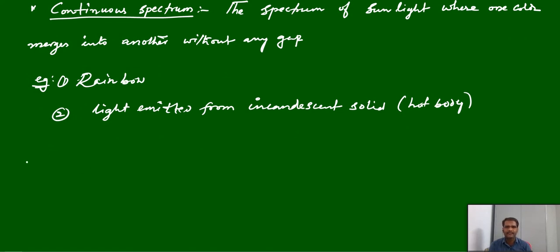That is a continuous spectrum. Second one, discontinuous spectrum. In case of discontinuous spectrum, we can see distinct colors. There is a gap between them, whereas in a rainbow there is no gap. But in case of discontinuous, you can see a clear picture of individually violet, individually indigo, blue, and so on. That is called discontinuous spectrum, quite opposite to the continuous spectrum.